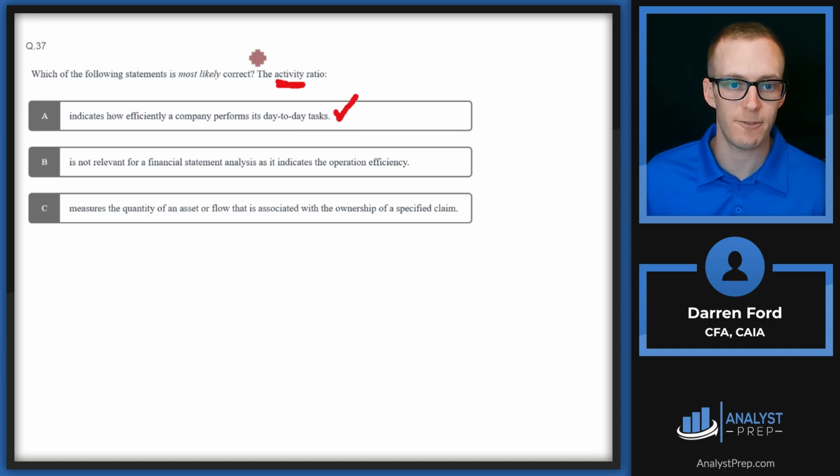This is an efficiency measure and is telling us how efficiently we're operating on a day-to-day basis. So it sounds like A will be good. Let's make sure we can rule out the others.